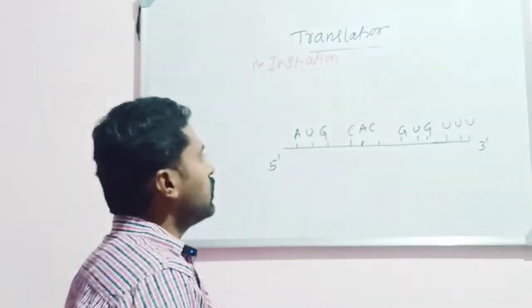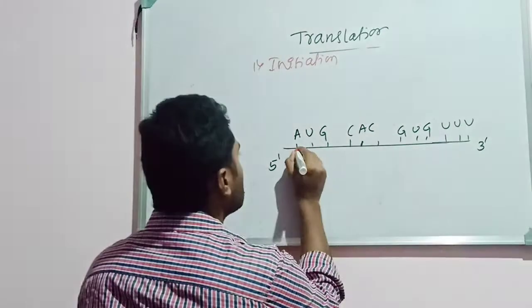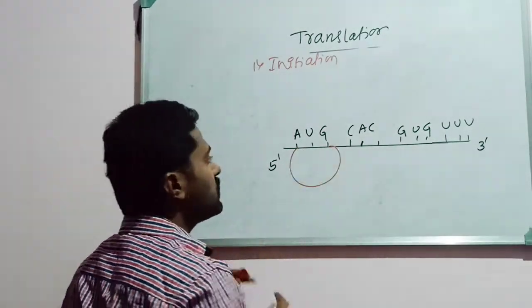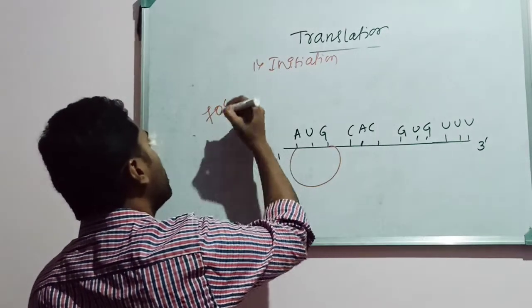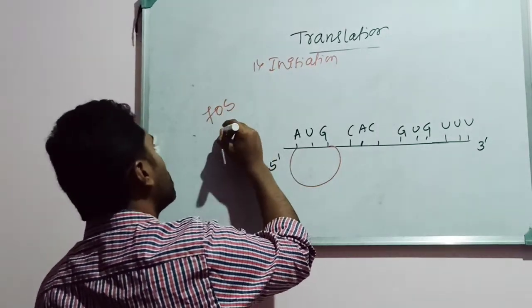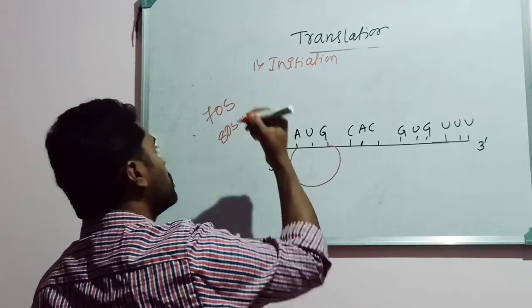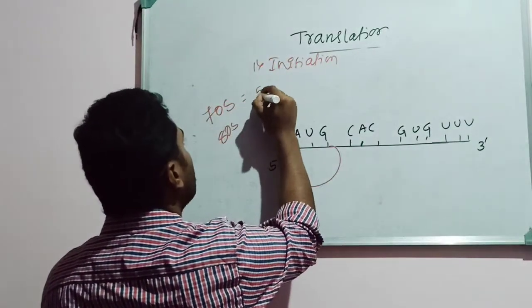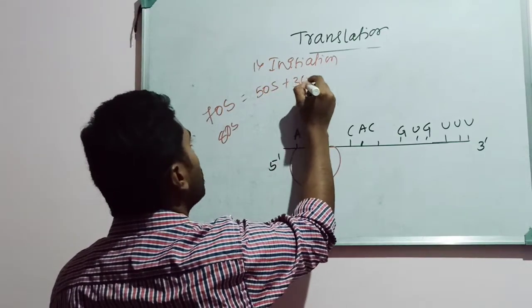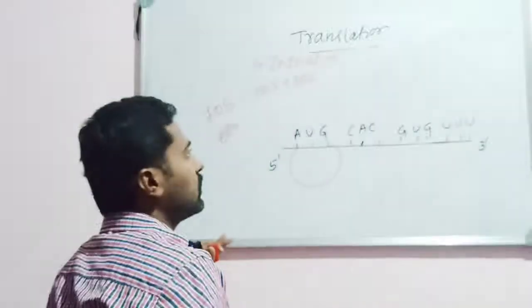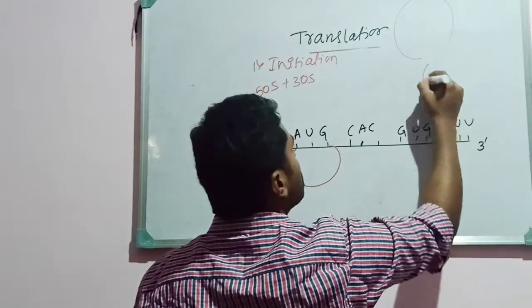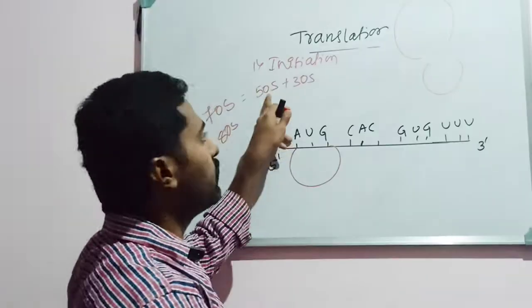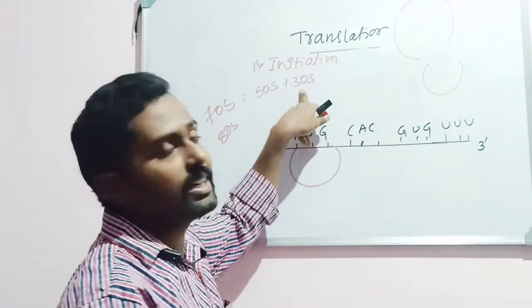Okay. So later on, ribosomal subunits. You know that there are two subunits of ribosome. In prokaryotes, the ribosome is of 70S type, whereas in eukaryotes, the ribosome is of 80S type, isn't it? The 70S ribosome consists of 50S plus 30S. The larger subunit is 50S type, and the smaller subunit is 30S type.